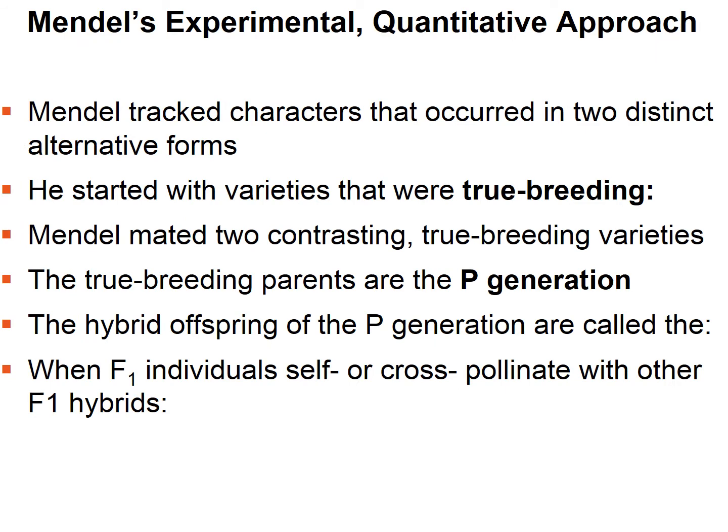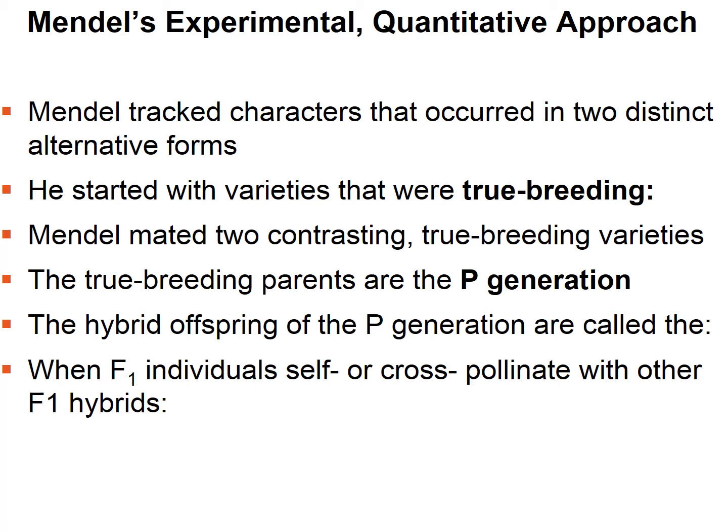Now again, Mendel looked at characters that occurred in 2 distinct alternative forms. Now he started with varieties that were what we call true breeding. These were organisms that produce offspring of the same variety when they self-pollinate. So for example, something that's tall always produces an offspring that's tall if it self-pollinates.